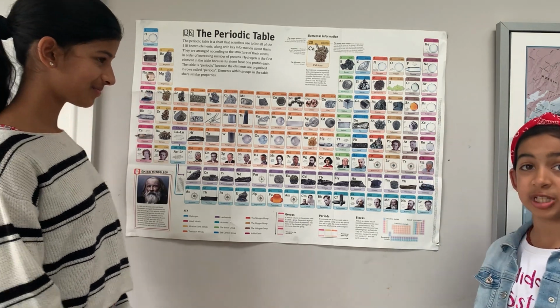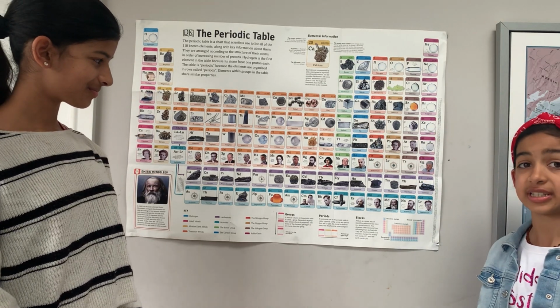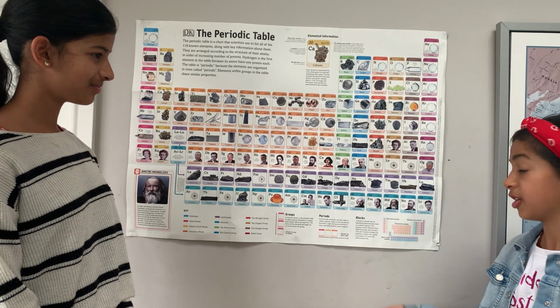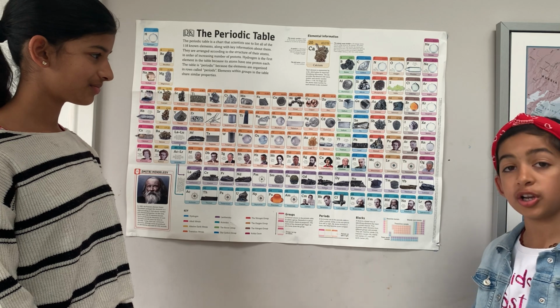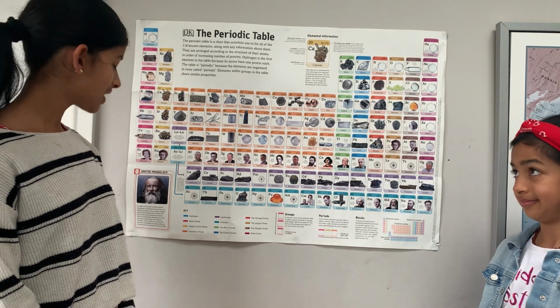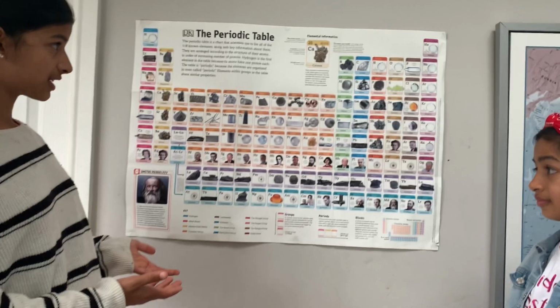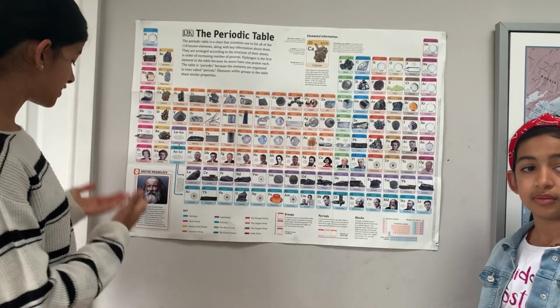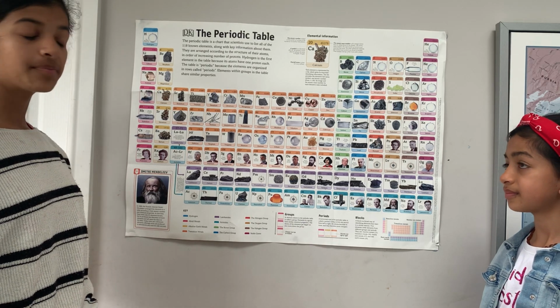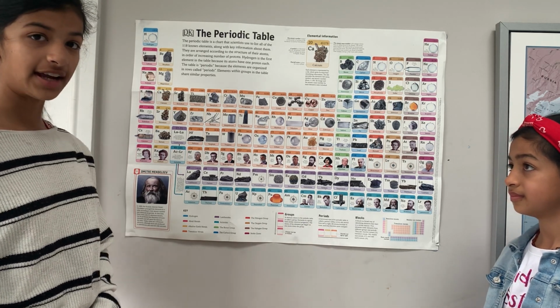Today, the topic we shall be talking about is the periodic table. The periodic table is simply a chart organizing the 118 elements known to human beings at the time. The original periodic table was developed by Dmitry Mendeleev. He was a Russian chemist and he made it in 1869.